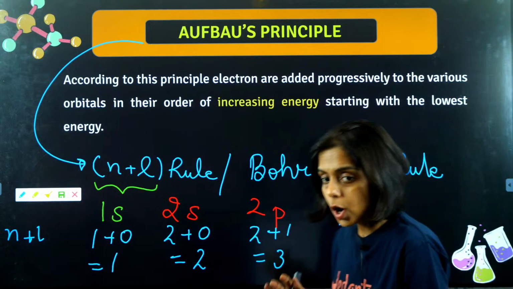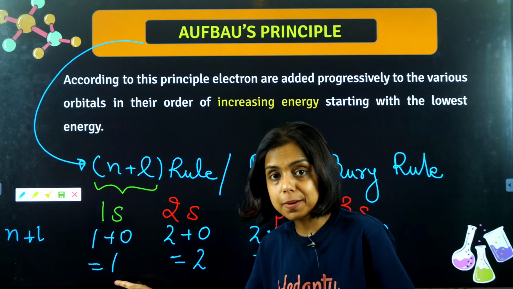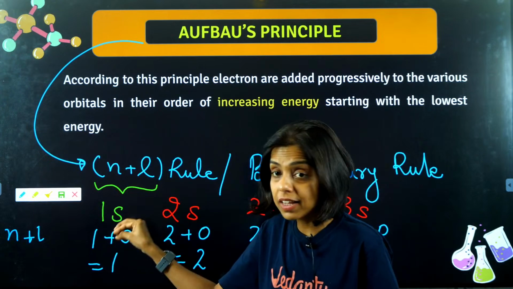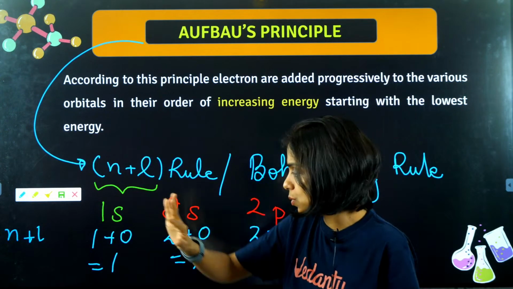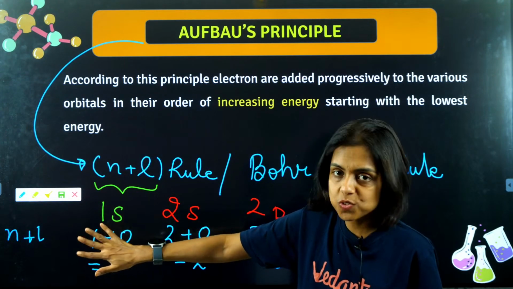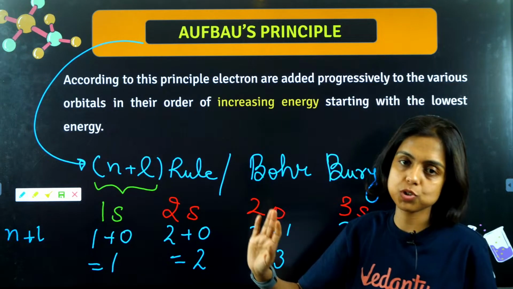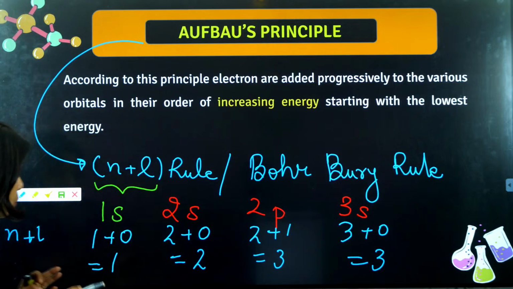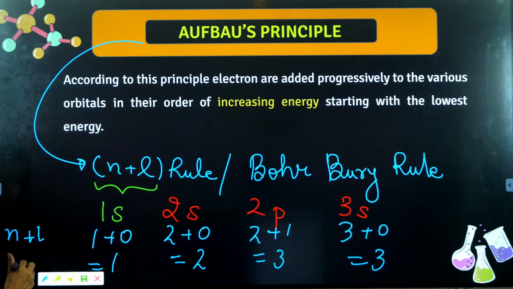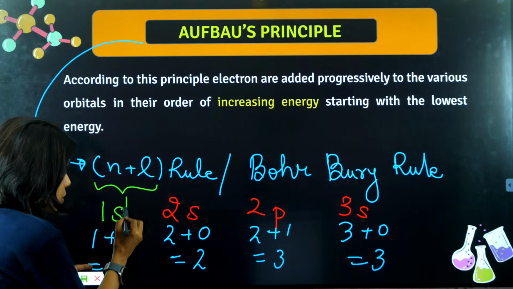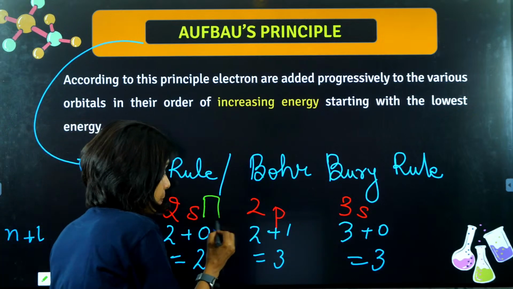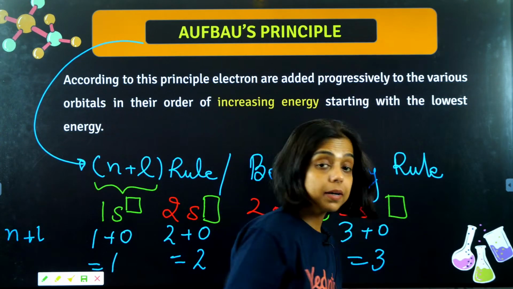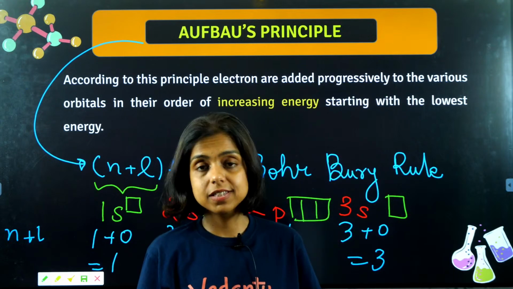So the orbital which has the lowest n plus L value has the lowest energy, and the electrons will be filled in this orbital first. Once this subshell is filled, then we can move on to the next subshell, right? And I hope you also know, in the last class I told you clearly, s subshell has 1 orbital, p subshell has 3 orbitals, d has 5 orbitals, and f has 7 orbitals.